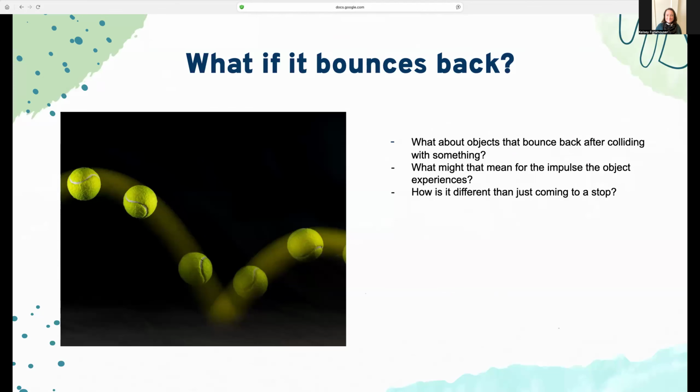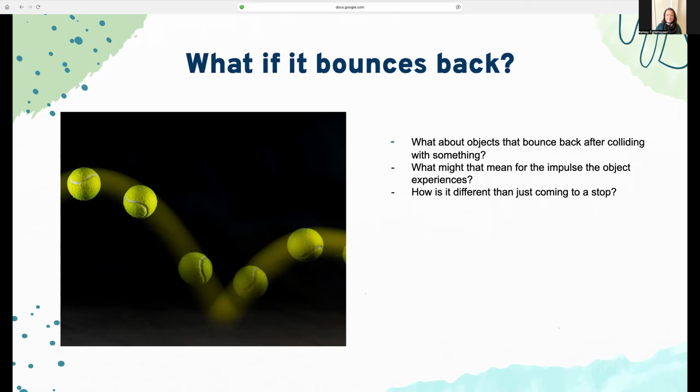What about objects that bounce back after colliding with something? What might that mean for the impulse the object experiences? And how would that be different than coming to a stop? Feel free to take a minute and think about this idea. Pause the video if you want.